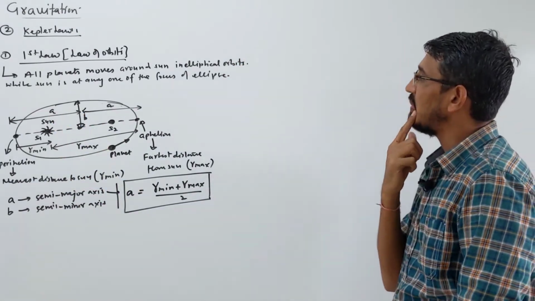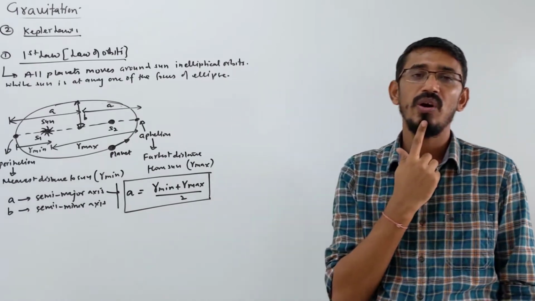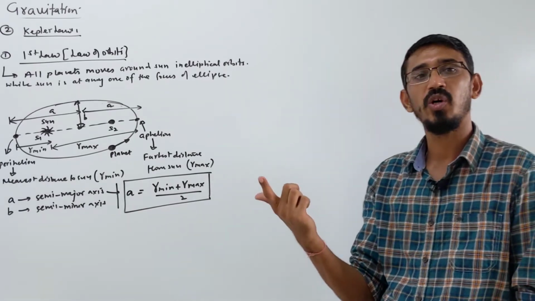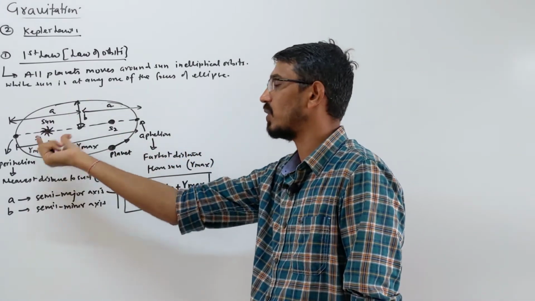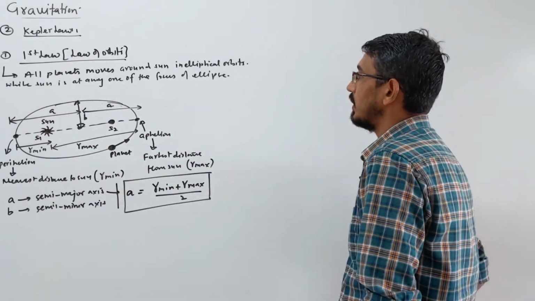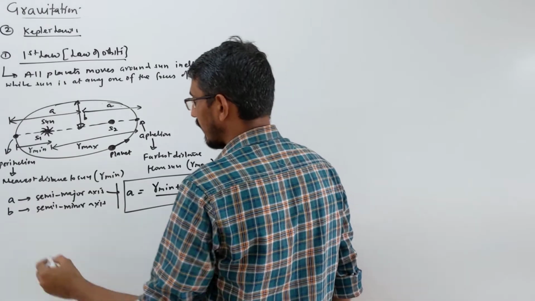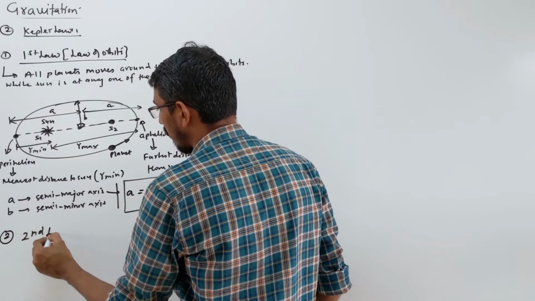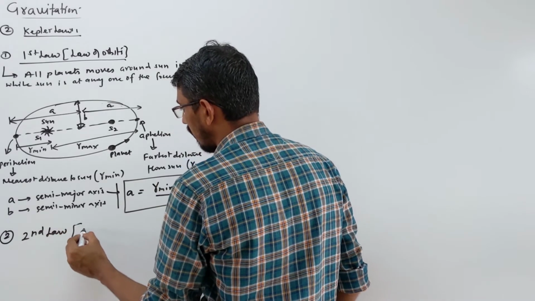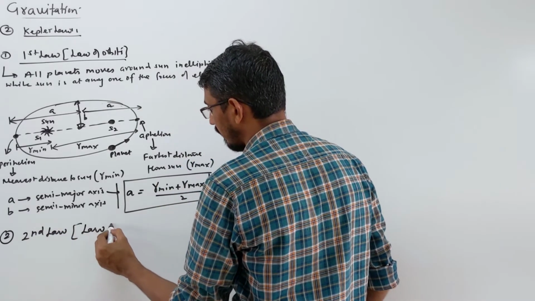Okay, this is simply your first law, which is called the law of orbits. It talks simply about the shape of the orbit, that the orbits are what? Elliptical, and the sun is placed at any one focus of the ellipse, right? Okay, so no numericals are asked here. Let's move to the second law. Kepler's second law is called the law of area.